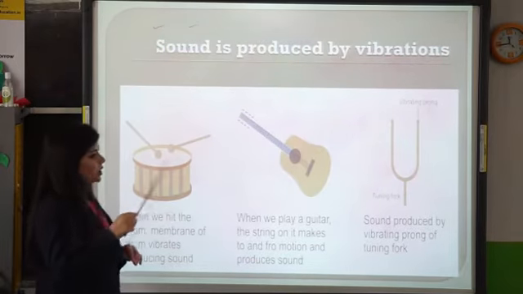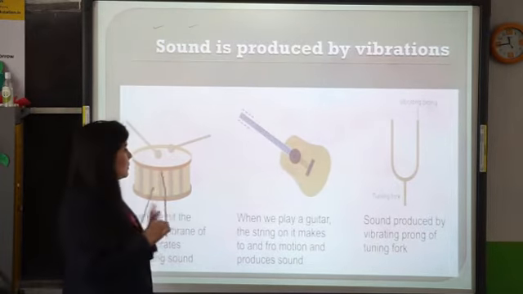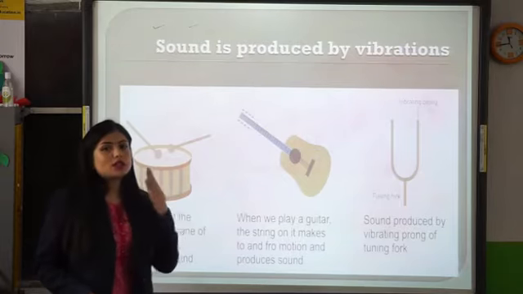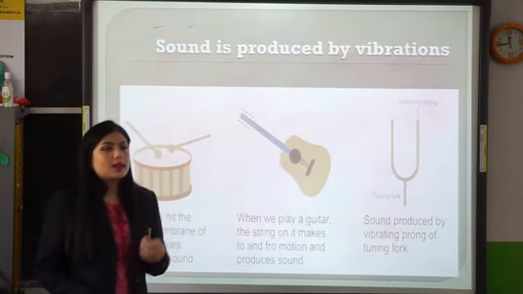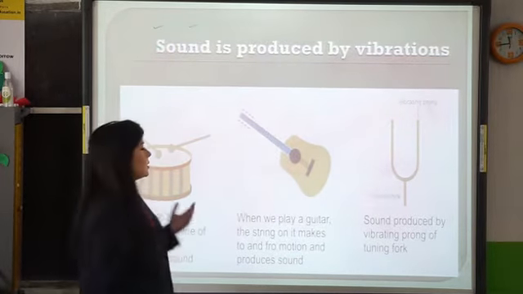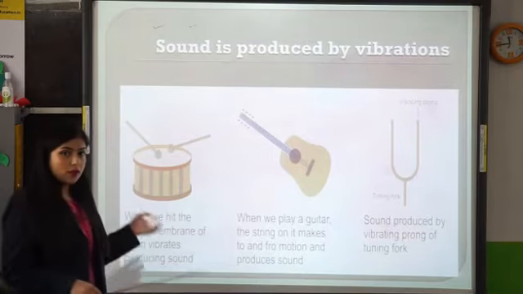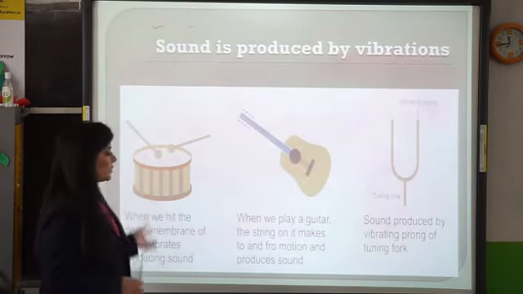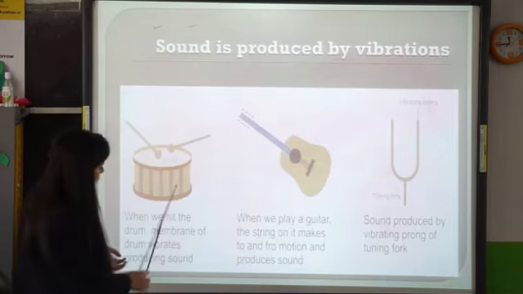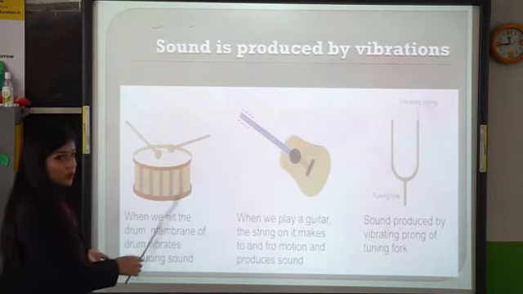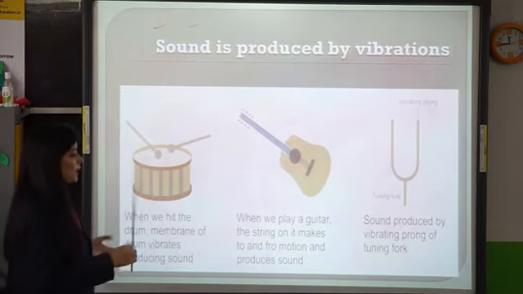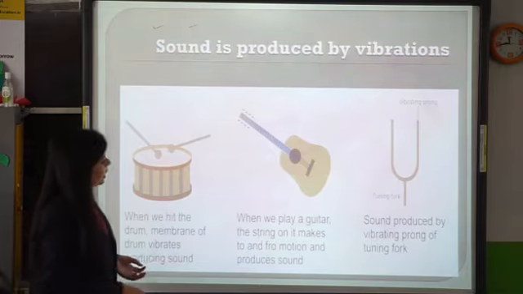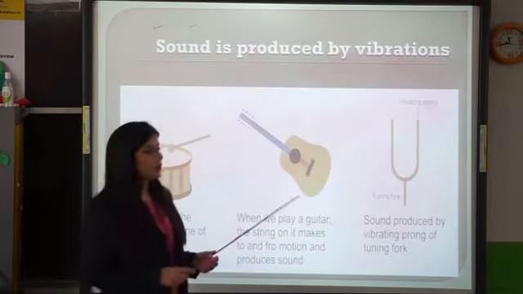That vibration continues, and the vibration is produced in our air also, and we can imagine it as the sound of a drum. The volume of the sound is very huge. The sound of the drum is very high. It is magnified because of the structure of the drum, the hollow space in the drum. The sound gets magnified.